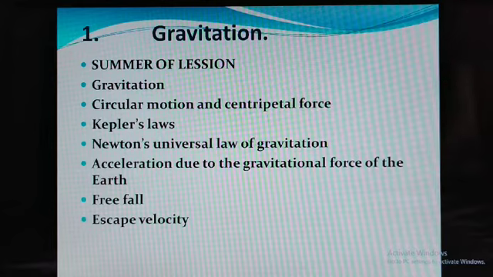After that, we are considering acceleration due to gravitational force of the earth. All of you are aware of that. Example of Newton's apple depends upon that acceleration due to gravity. Then we have free fall. After that, we are concluding with the help of escape velocity and the potential energy we contain.